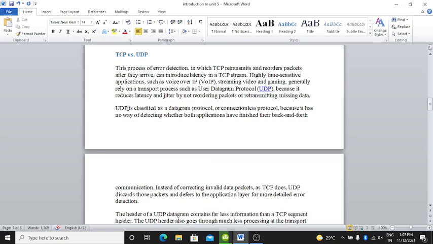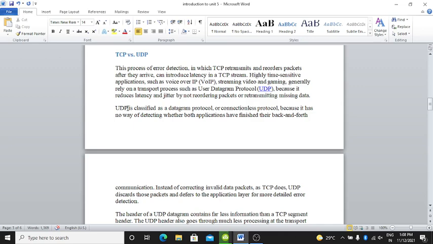Highly time-sensitive applications such as voice over IP (VoIP), streaming video and gaming generally rely on transport protocols such as User Datagram Protocol (UDP) because it reduces latency and jitter by not reordering packets or retransmitting missing data.